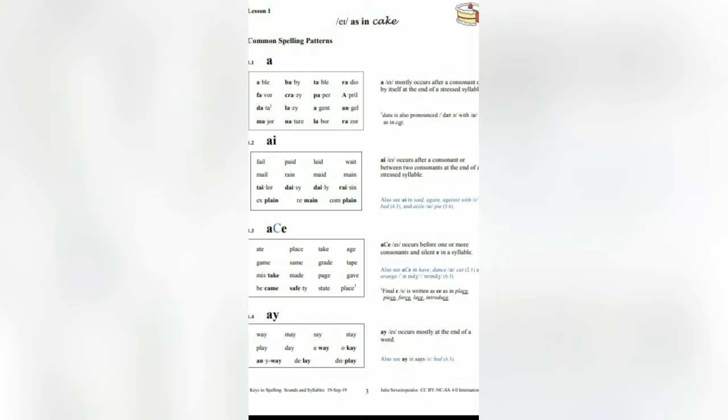AI occurs after a consonant or between two consonants at the end of a stressed syllable. For example, like tailor and daily.